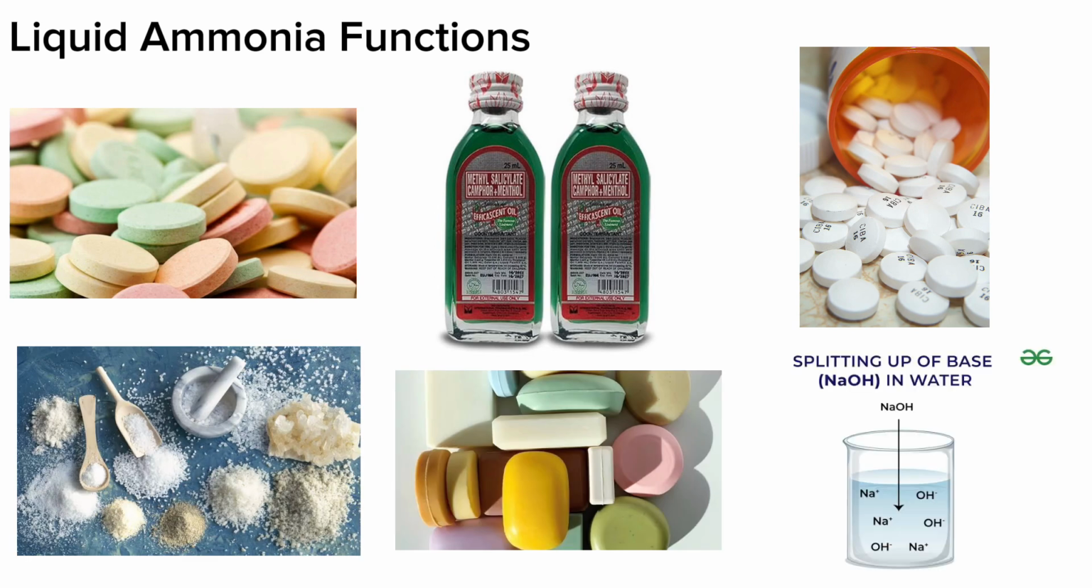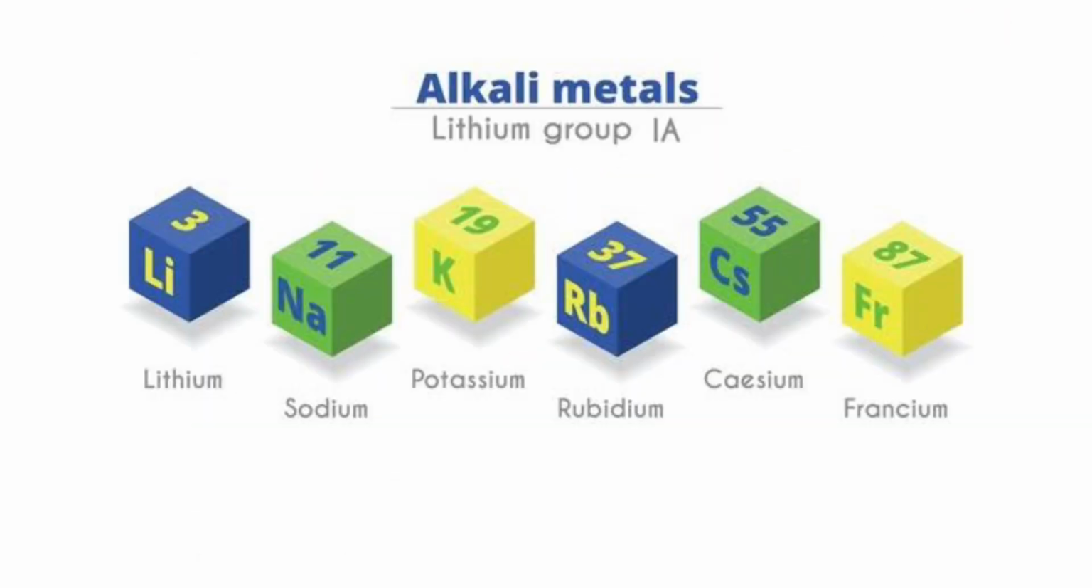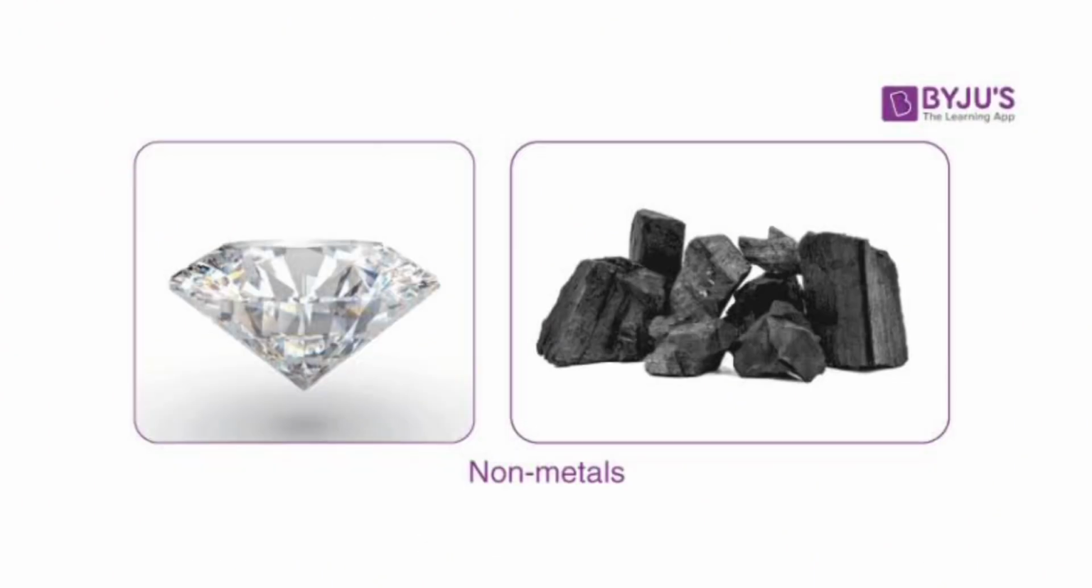That's it for part 1 of our series on essential facts of different elements. Stay tuned for more videos where we will be covering other groups such as the halogens, alkali metals, alkaline earth metals, transition metals, and other non-metals.